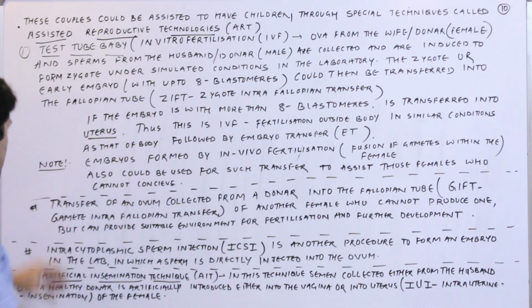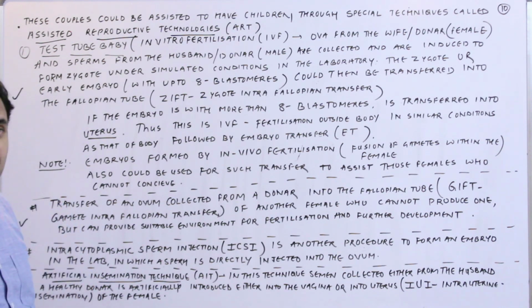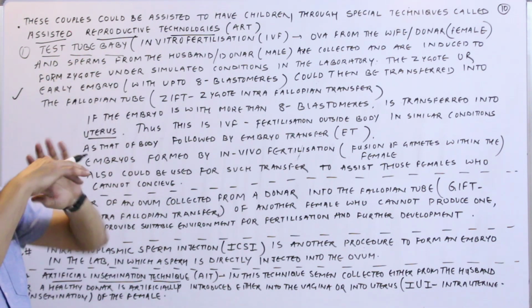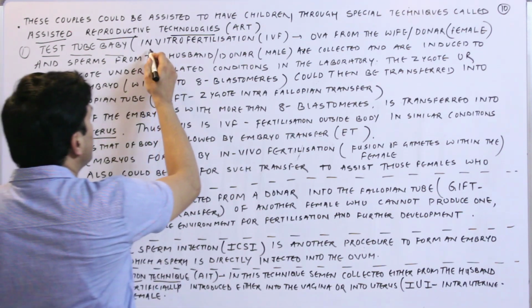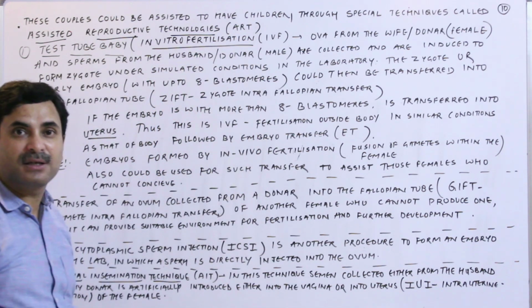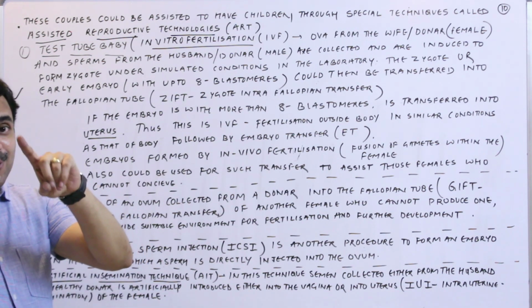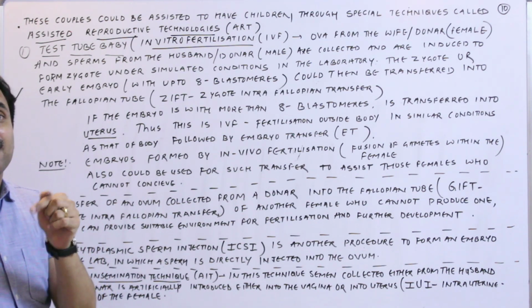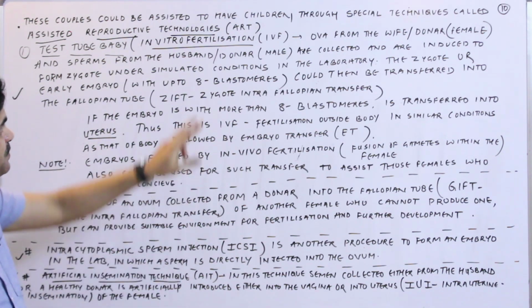We will discuss at least 4 assisted reproductive technologies, which are very much famous. The first one is test tube baby, very common, and nowadays it is very popular among infertile couples. It is actually nothing but the in vitro fertilization method, where the fertilization of the sperm and the ovum is not done inside the body of the female. It is done outside the body in some test tube or petri plate.